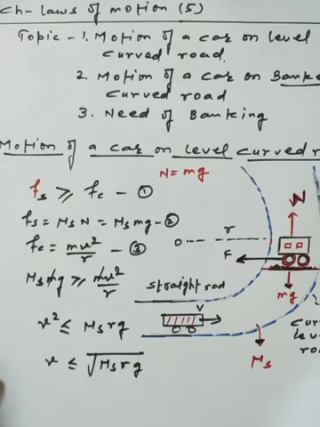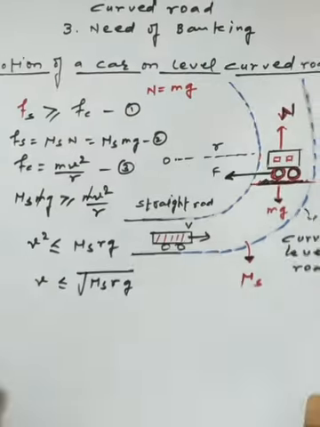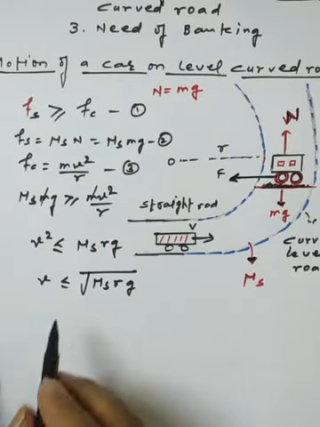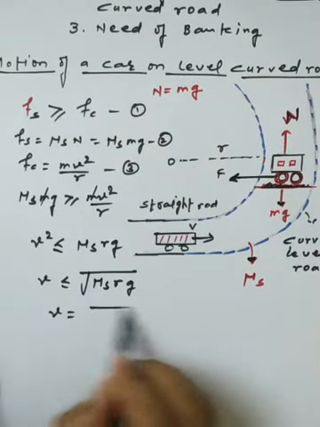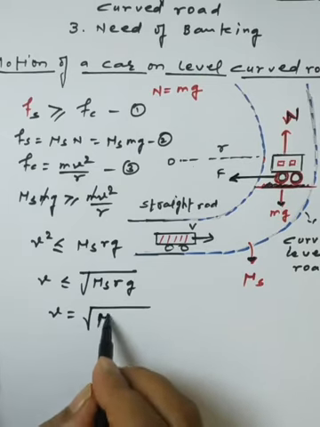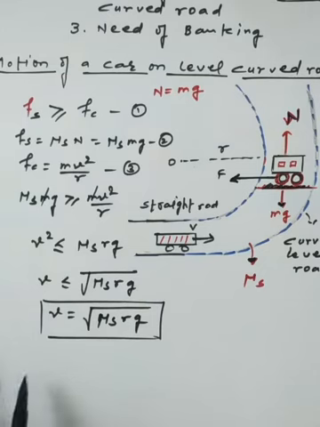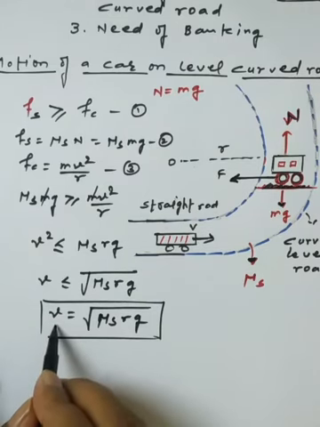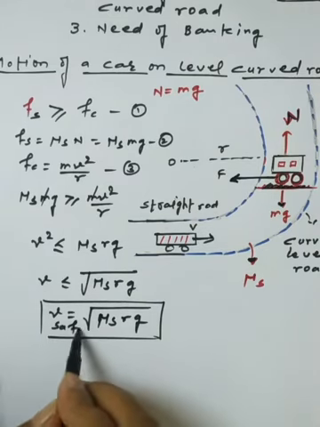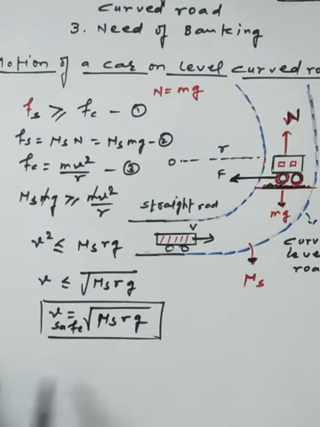This one we have already done. In the equal case, v is equal to under root of mu s rg. This is the basic formula, and this is the permissible or safe velocity required on a curved road.